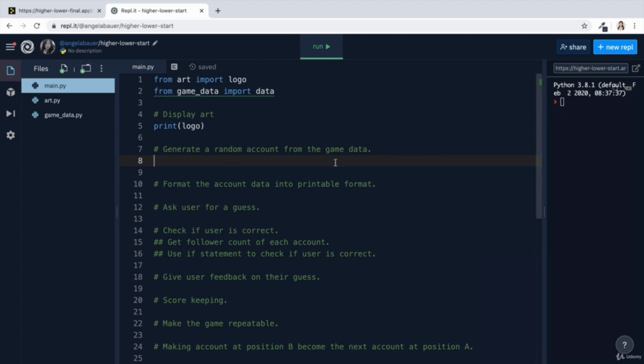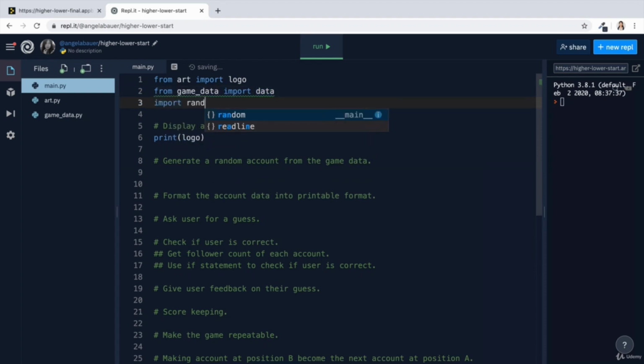In order to generate a random item from that list, we have to use the random module. So I'm going to import the random module. And I can use that random module to tap into the choice function and pass in my data, which is a list. So this function is going to take this list and find a random entry in there, which will give me a random account.